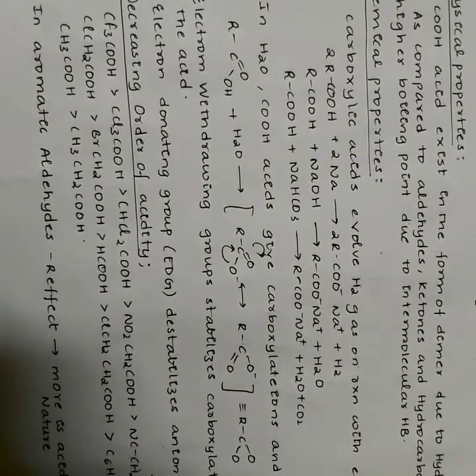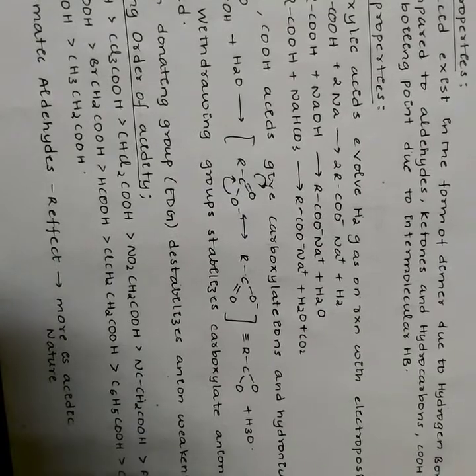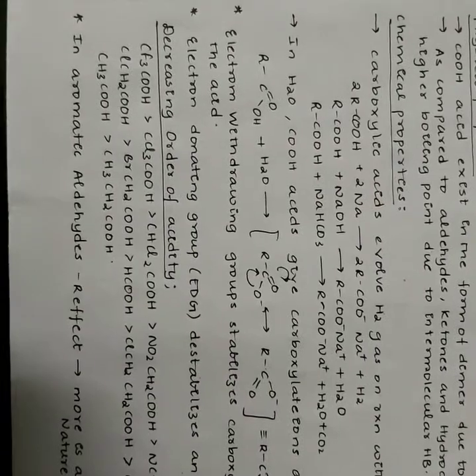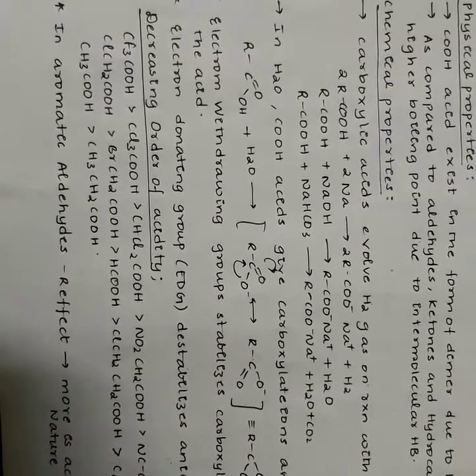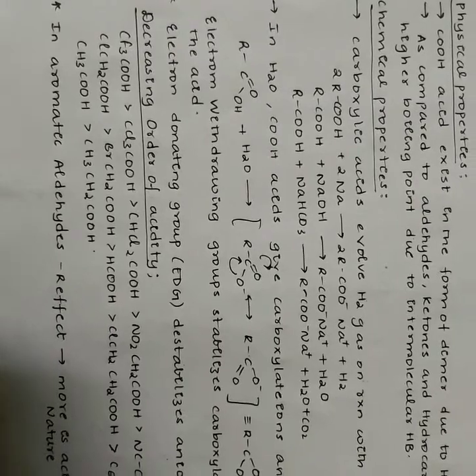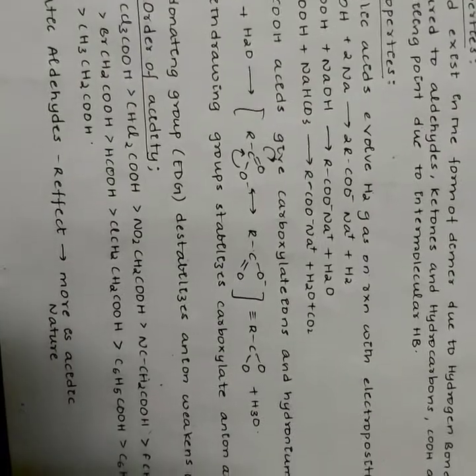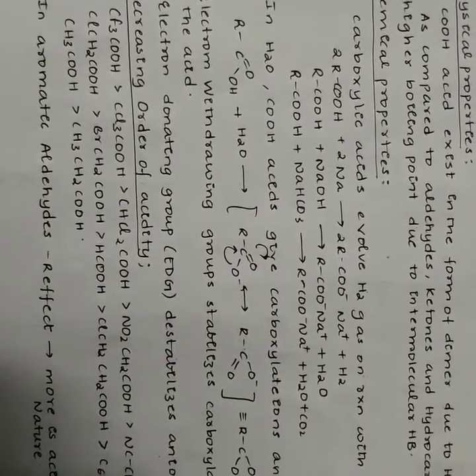Carboxylic acids dissociate in water to give resonance stabilized carboxylate anions and hydronium ions. The substituents may affect the stability of the conjugate base and also affect the acidity of carboxylic acids. Firstly, the electron withdrawing groups stabilize the carboxylate ion and strengthen the acid. The electron donating group destabilizes the carboxylate anion and weakens the acid.